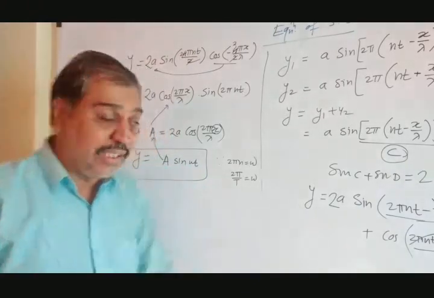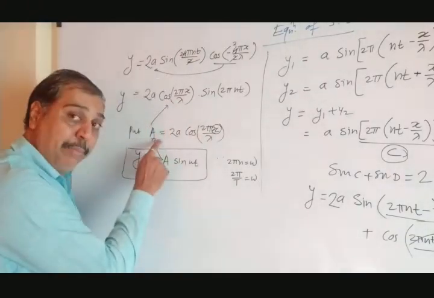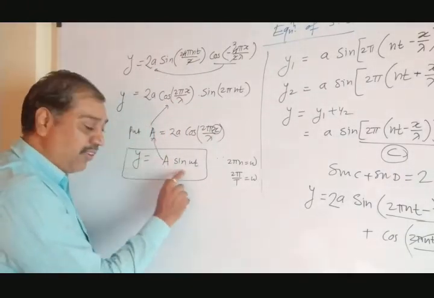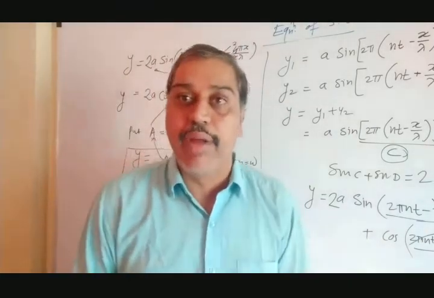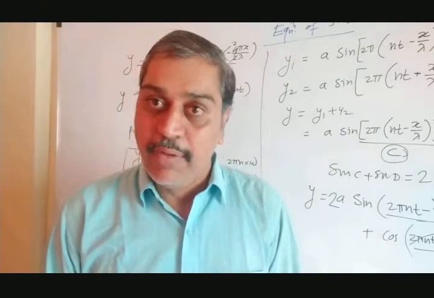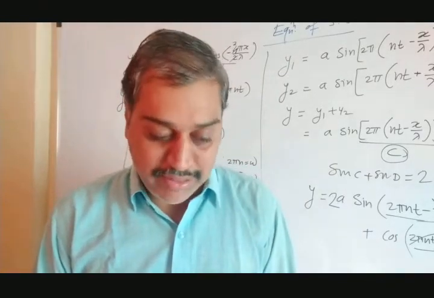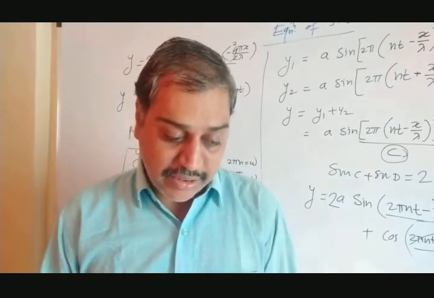X is not changing. With respect to x, only amplitude is changing, but the wave is not changing, and that's why it is said to be a stationary wave, the wave which is not moving with a velocity. Velocity of that wave is 0. So this is the resultant equation as we get.